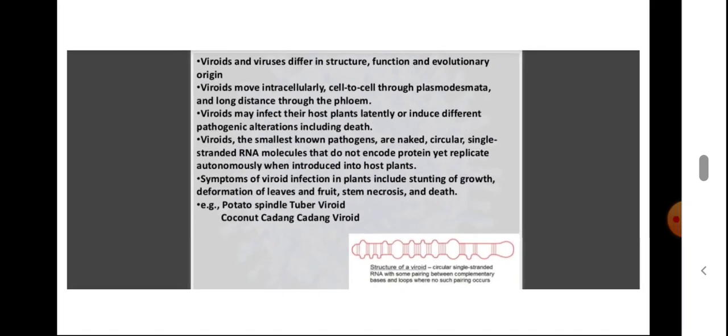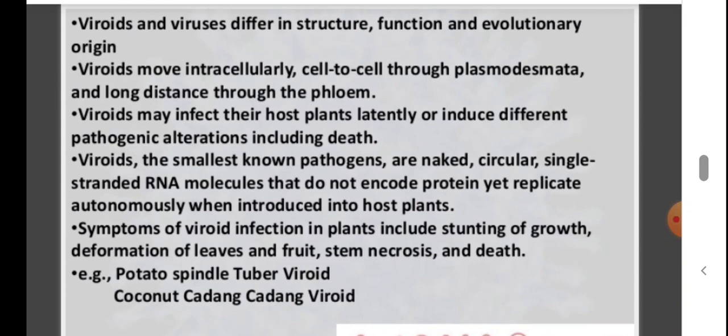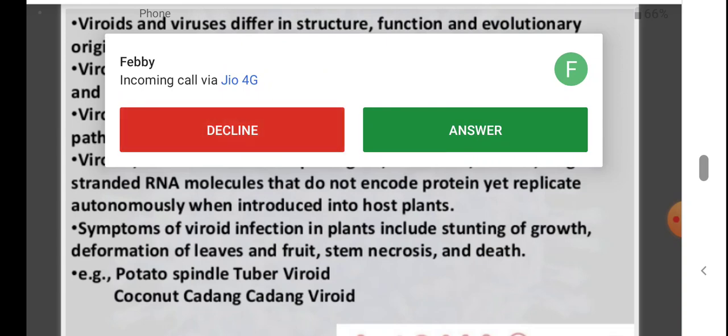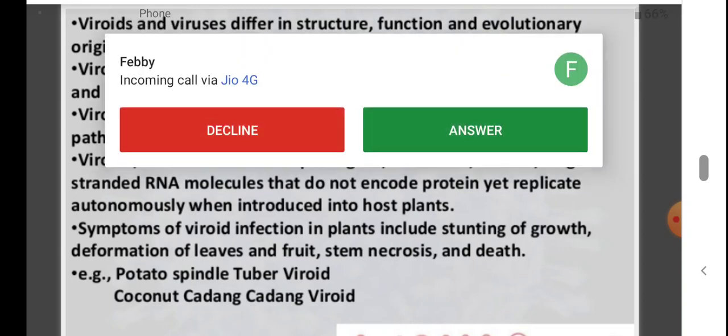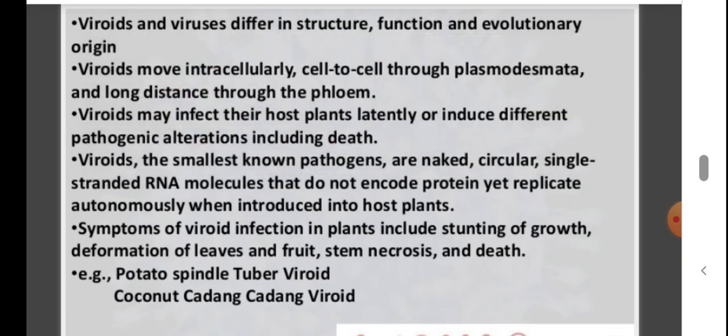Viroids and viruses differ in structure, function and evolutionary origin. These viroids are mainly infecting plants, and they can move intracellularly. They can move cell to cell through plasmodesmata, as well as a long distance through the phloem. Viroids may infect their host cells latently or induce different pathogenic alterations, including death. Examples are potato spindle tuber viroid and coconut cadang-cadang viroid.